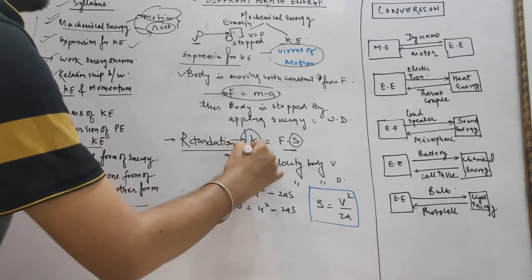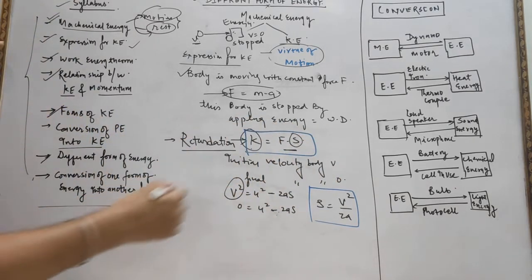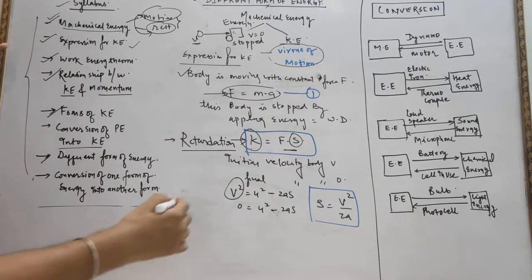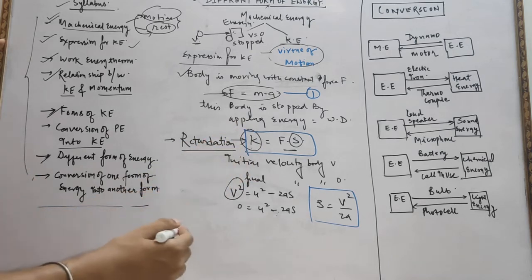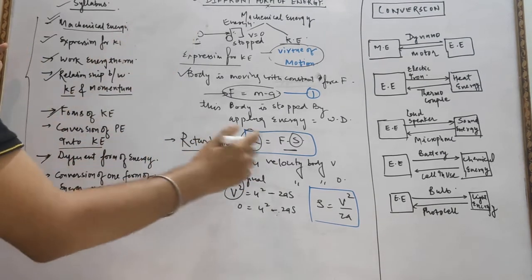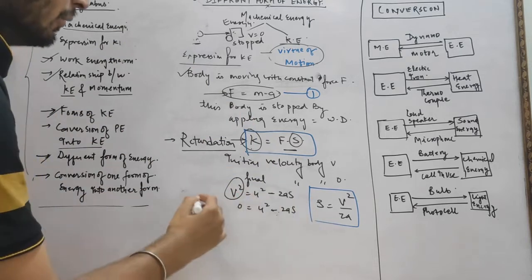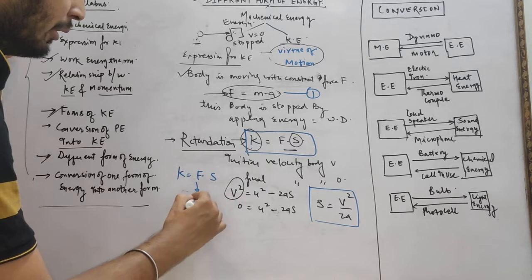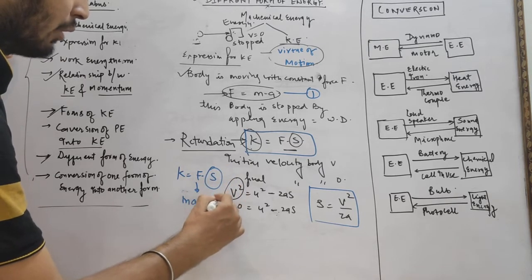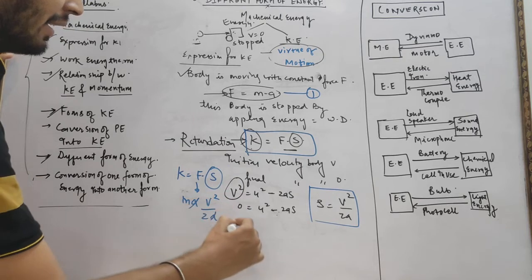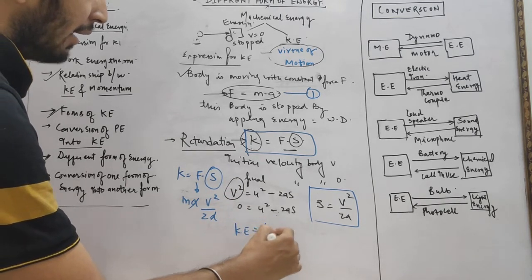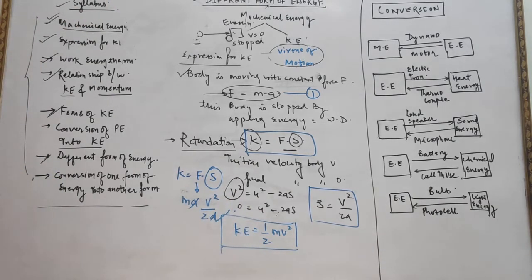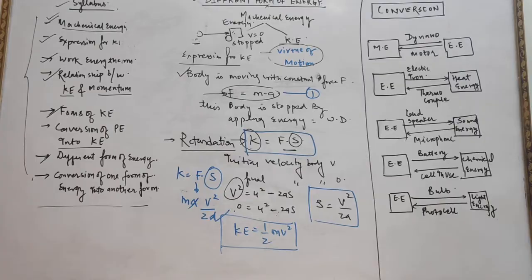So what is the formula for work done or kinetic energy? Force into displacement. This is equation number 1, F equal to ma. We can easily substitute these values. So we have the kinetic energy equal to F into s. In place of F, we can write m into a, and in place of displacement, we can write v square upon 2a. This a will be cancelled. So we have the final kinetic energy equal to half mv square. This gives the value of kinetic energy, equal to half mv square.